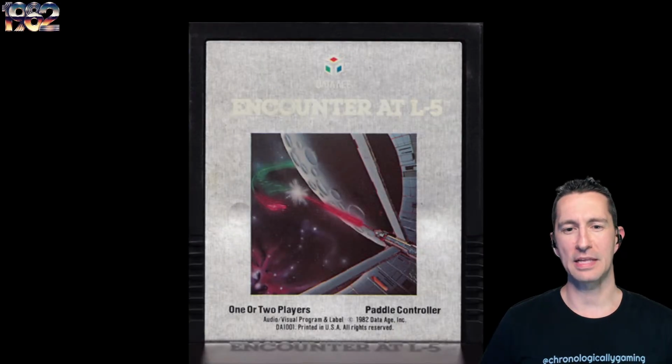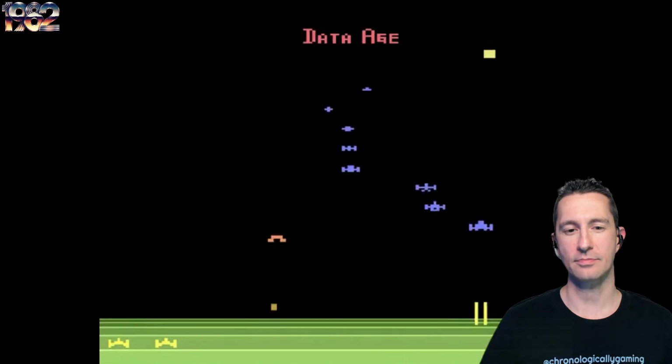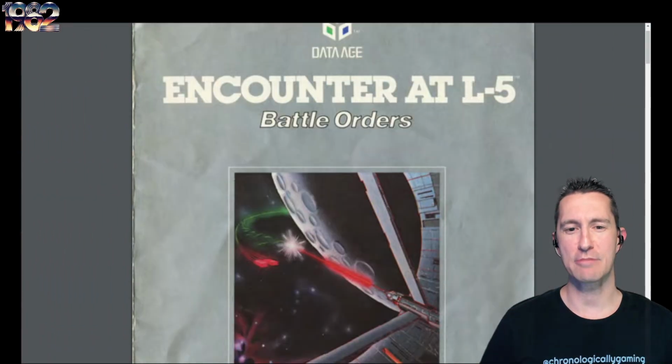There's the cartridge we're going to pop in to play some Encounter at L5. And it says 1 or 2 players, but it is alternate play. You can't play at the exact same time. With an example of the screenshot, let's check the battle orders.